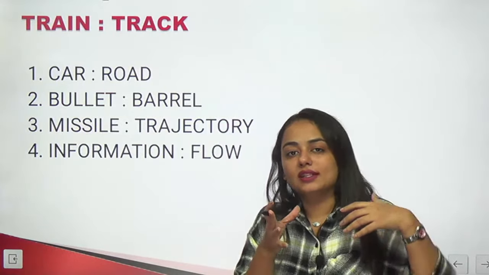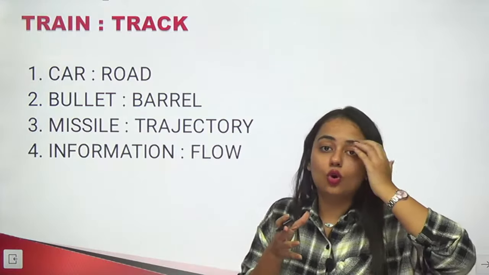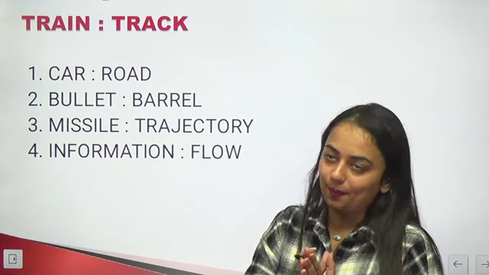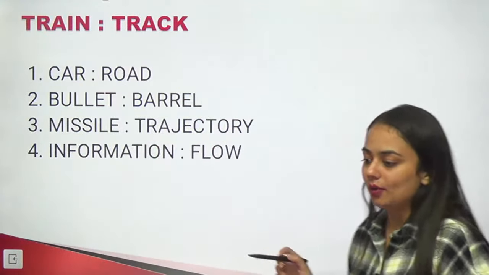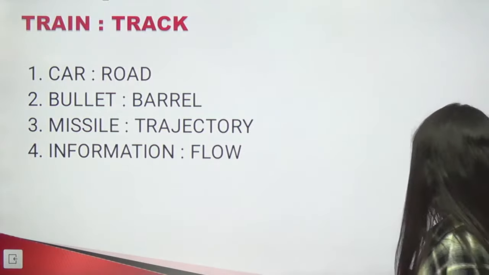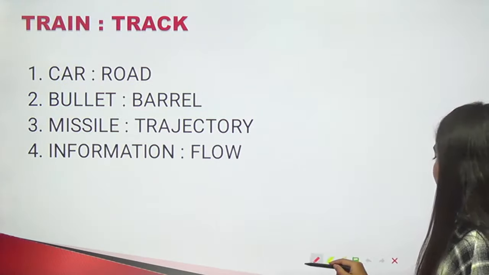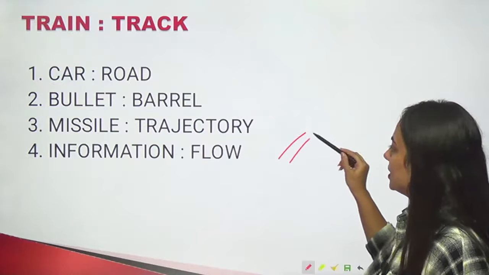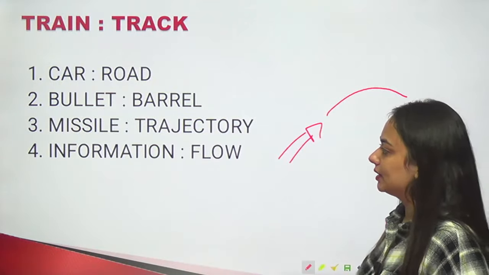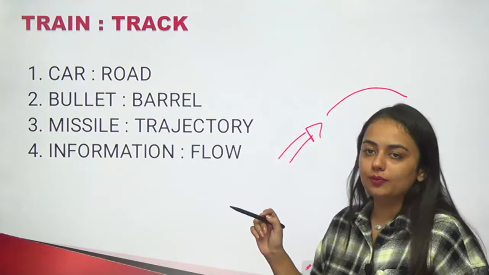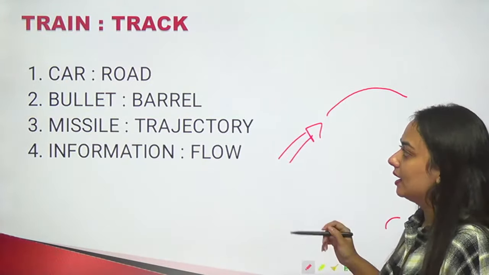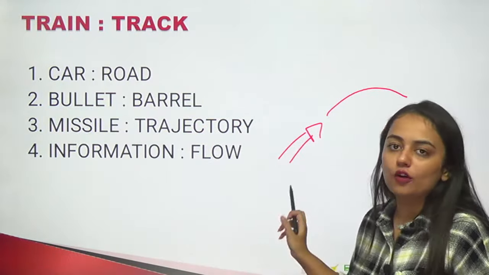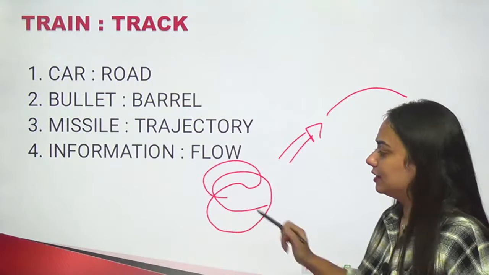But on a road, the cars can go to and fro. They can easily change direction. But on a track, the train is always in one direction, right? Bullet and barrel. Now what is a barrel? Before this, let's see the rest of the two. Missile and trajectory. A missile may have any trajectory, right? Moreover, the trajectory doesn't give the direction to the missile. In fact, the missile leaves the trajectory, right? Information and flow. Flow of information can again be any way, right?